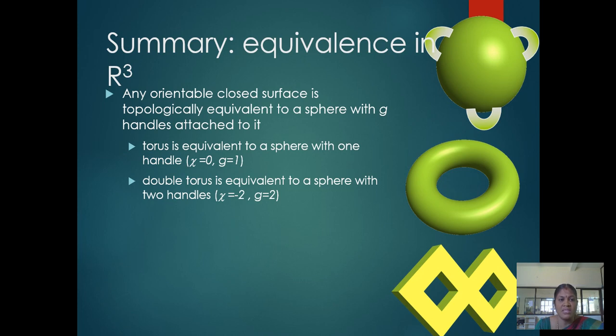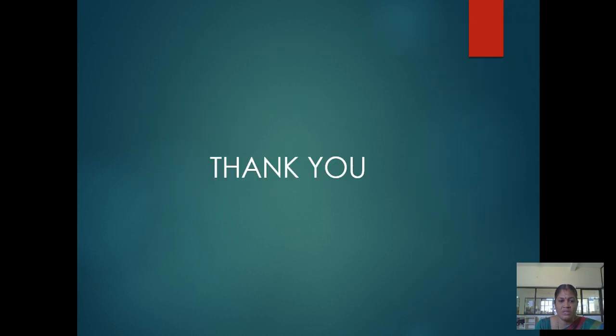Summary: equivalence in R cubed. Any orientable closed surface is topologically equivalent to a sphere with G handles attached to it. A torus is equivalent to a sphere with one handle: psi equals 0, G equals 1. A double torus is equivalent to a sphere with two handles: psi equals minus 2, G equals 2.